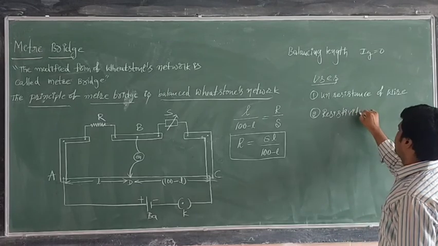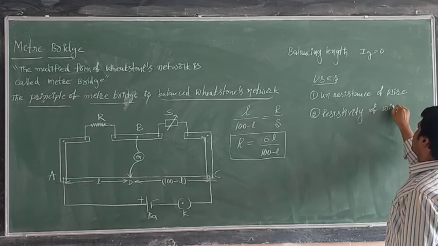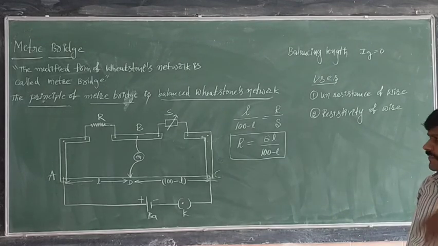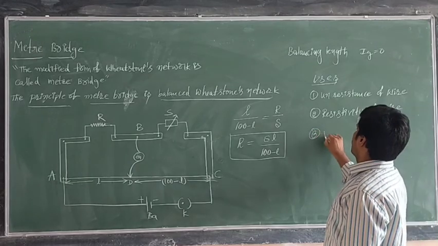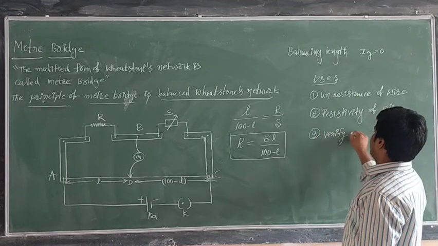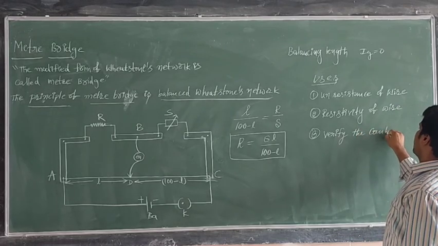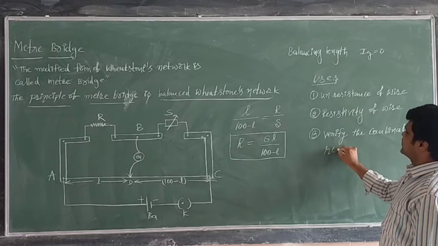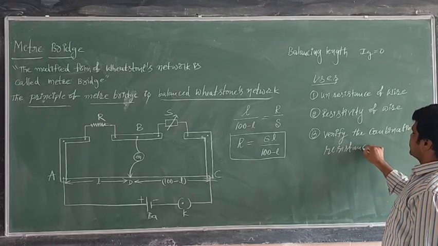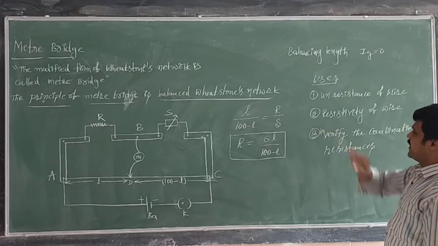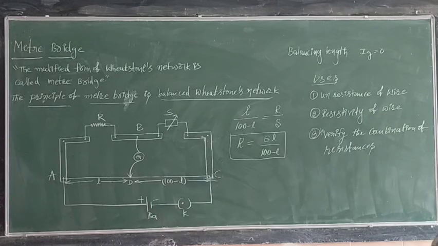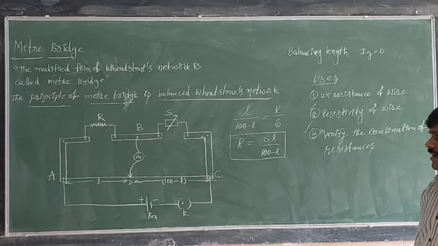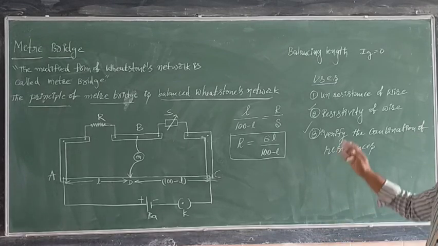Resistivity of wire means for 1 meter length and 1 meter square area of cross section, whatever the resistance is there for a wire, that we can use. Next, to verify the combination of resistances, we can also use the meter bridge. These are the uses of the meter bridge. This one and this one we have as a practical in our regular lab. So just keep it in mind.